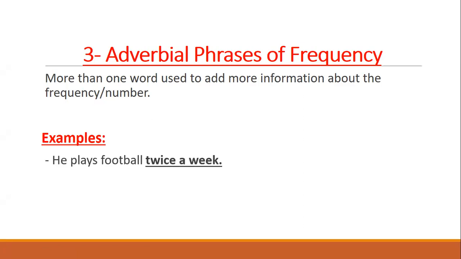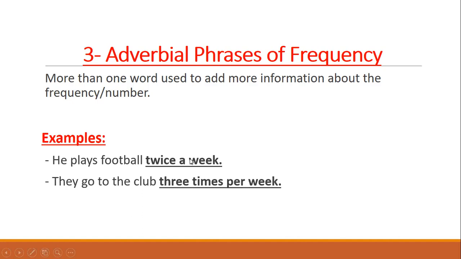He plays football twice a week. As you can see, twice a week. This is an adverbial phrase of frequency. It's not just a word. They go to the club 3 times per week. 3 times per week. This is an adverbial phrase of frequency. So that's why it's different from the adverb of frequency, like always, frequently, normally.